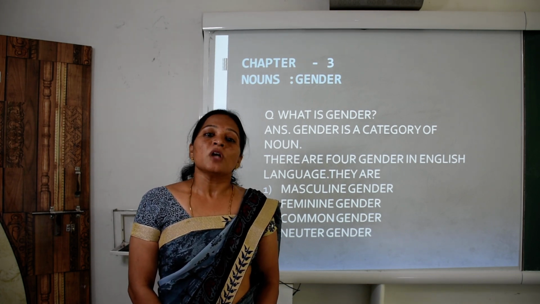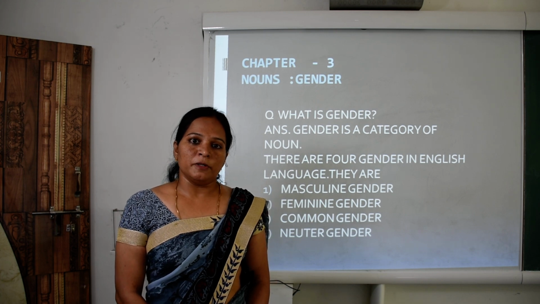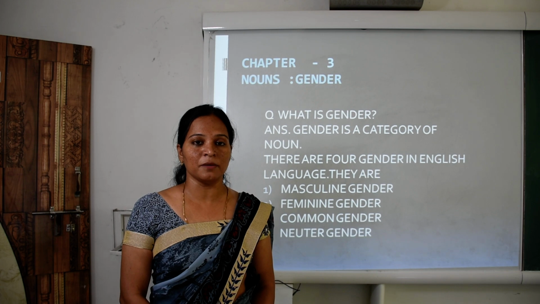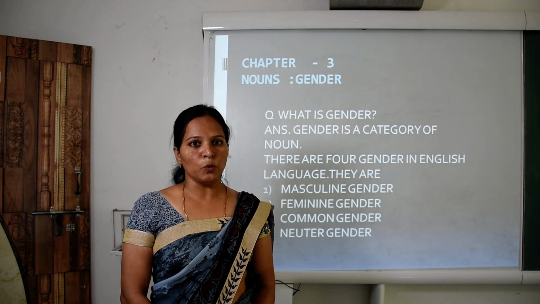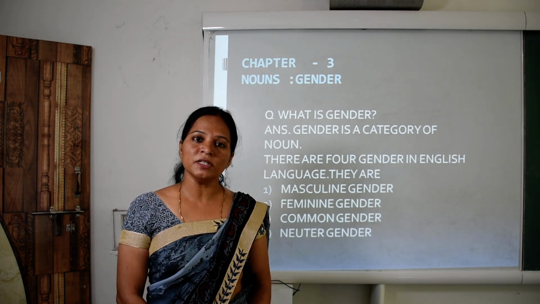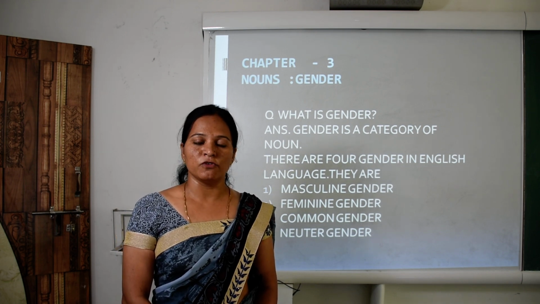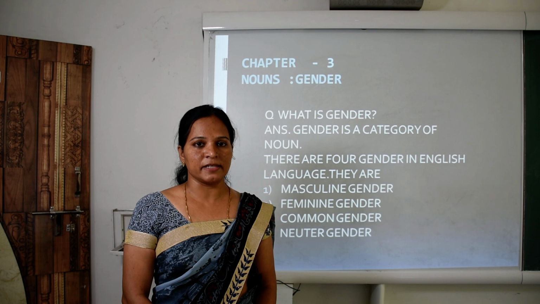So children, how many types of numbers are there in English grammar? Do you remember that? Yes, there are two types of numbers in English grammar, singular number and plural number. So children, what is singular number? Singular number means single name of a person, place, animal or thing. For example, a boy, a girl, etc.